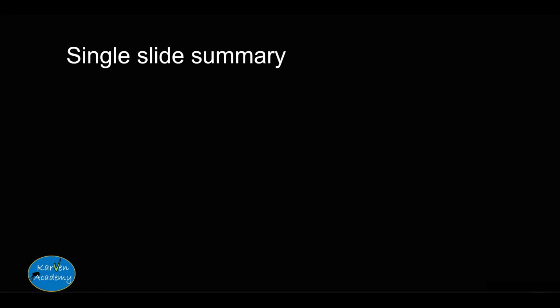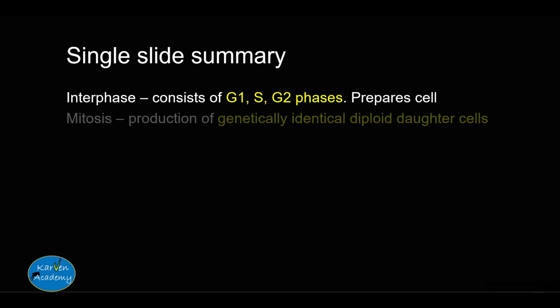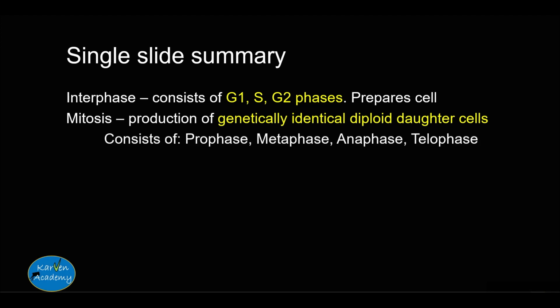So that finishes mitosis, and let's summarize what we learned in a slide. So cell division starts with interphase, which consists of G1, S, and G2 phases, and these phases all prepare the cell for mitosis. Mitosis is a production of genetically identical diploid daughter cells, and it consists of prophase, metaphase, anaphase, and telophase.